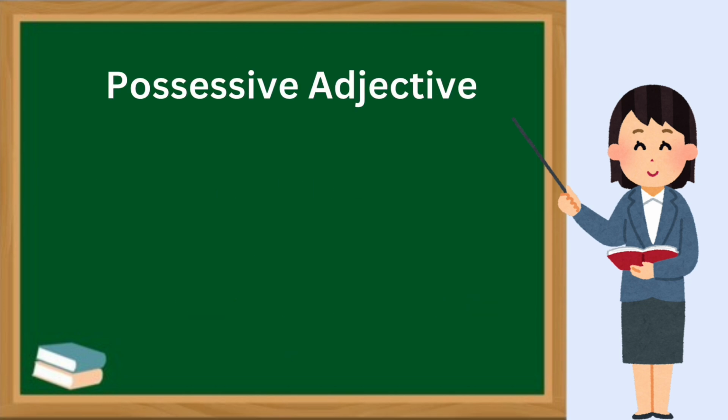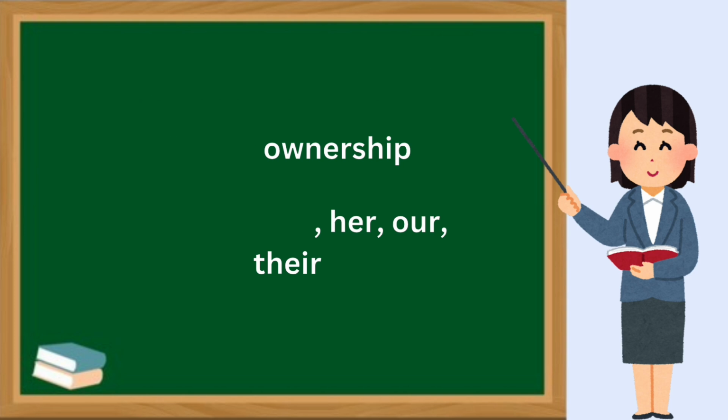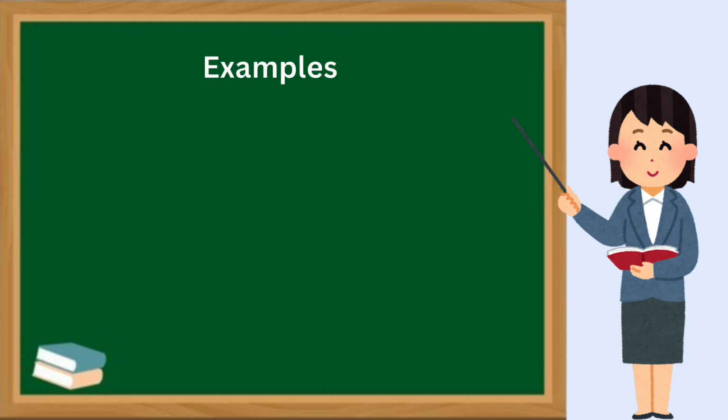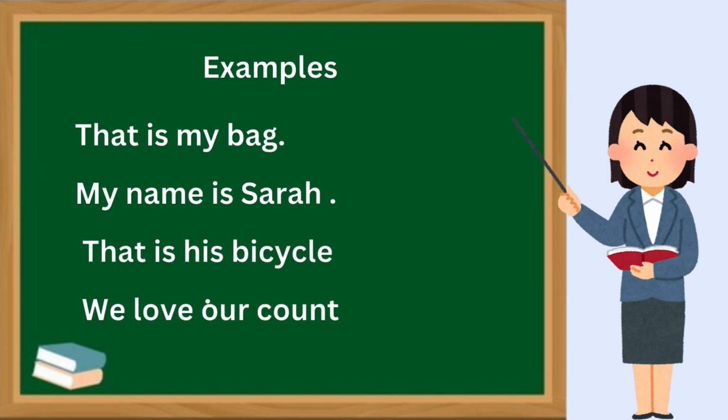Possessive adjectives show ownership: my, your, his, her, our, their. Examples: That is my bag. My name is Sara. That is his bicycle. We love our country.